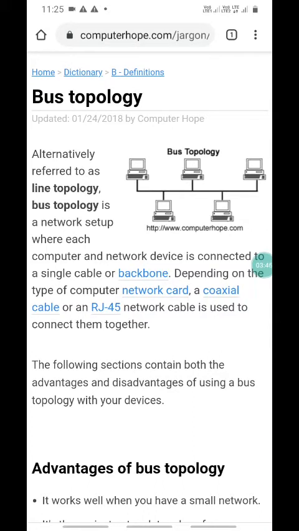Bus topology is alternatively referred to as line topology. Bus topology is a network setup where each computer and network device is connected to a single cable or backbone. Depending on the type of computer, a network card, coaxial cable, or an RJ45 network cable is used to connect them together. It means it uses coaxial cables and a network card for connecting two or more computers to a single backbone cable. An RJ45 connector is also used for connecting the cables.